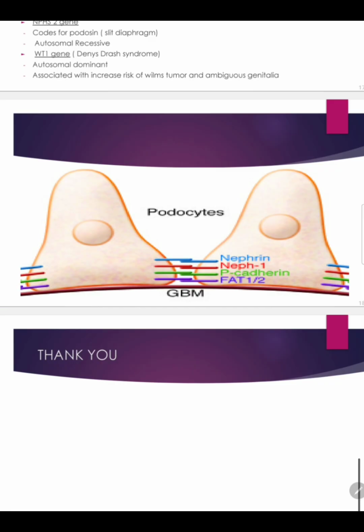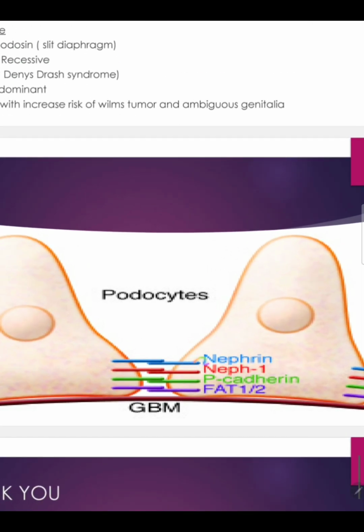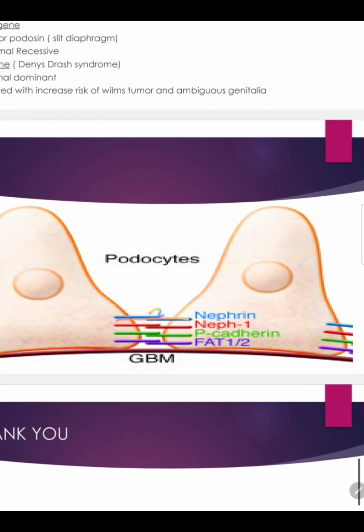Now, this is a zoomed in image of our podocytes. We have a foot process over here. Now, this is the filtration slit. This will be a filtration slit. Now, this is a slit diaphragm. Now, the slit diaphragm is made up of nephrin. Now, when this nephrin is mutated in the NPHS1 gene, as we can see here, it is mutated here. What happens is that this protein is not formed well. Therefore, the slit diaphragm becomes very leaky. It becomes leaky. So all the huge proteins, all the big proteins can also pass into the glomerular space and go into the urine.